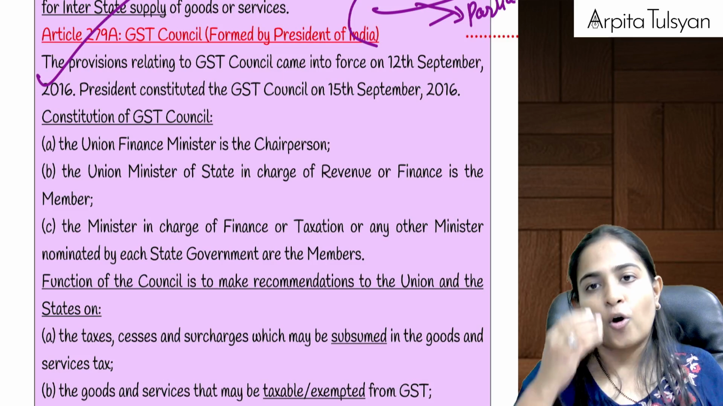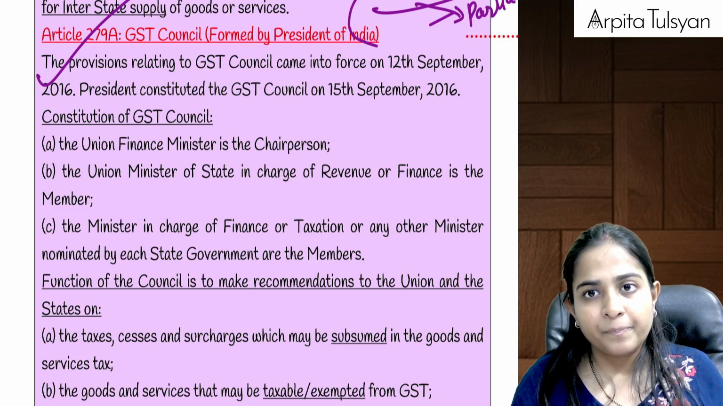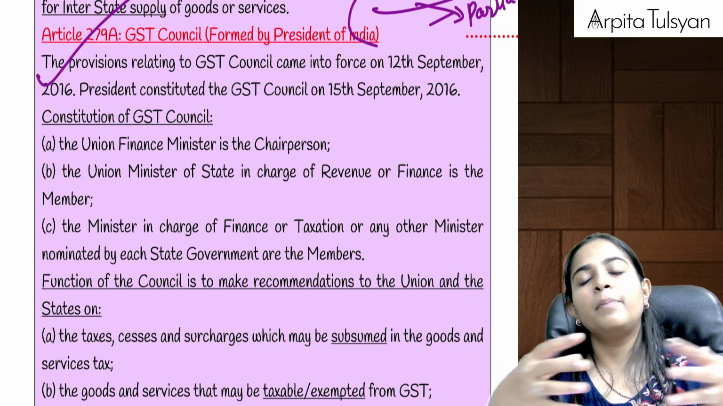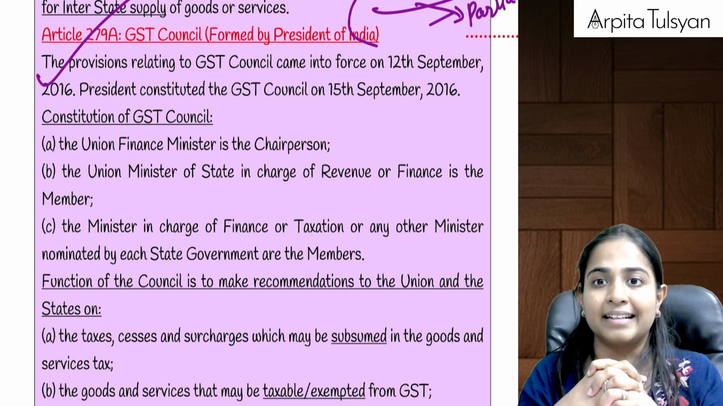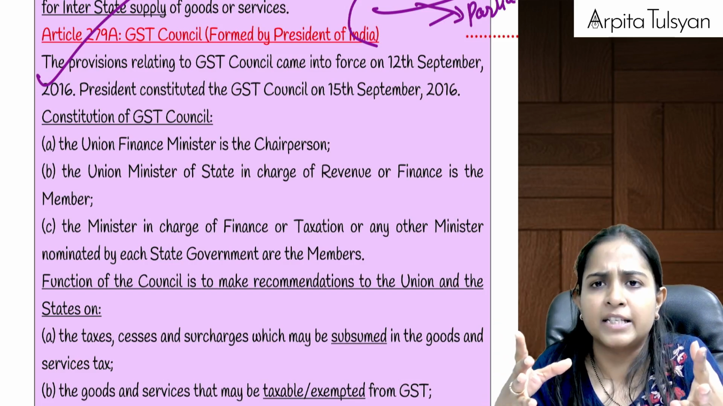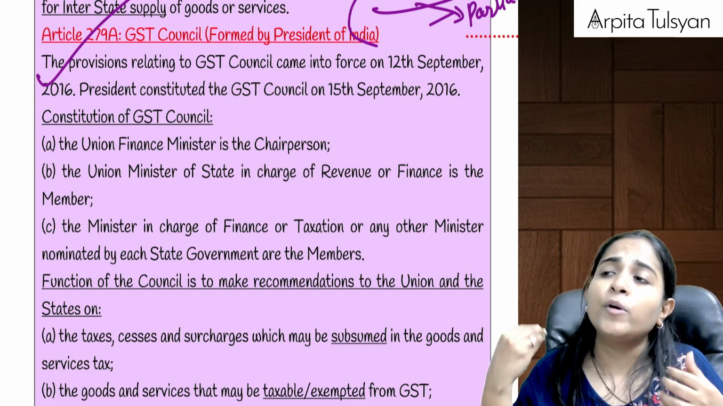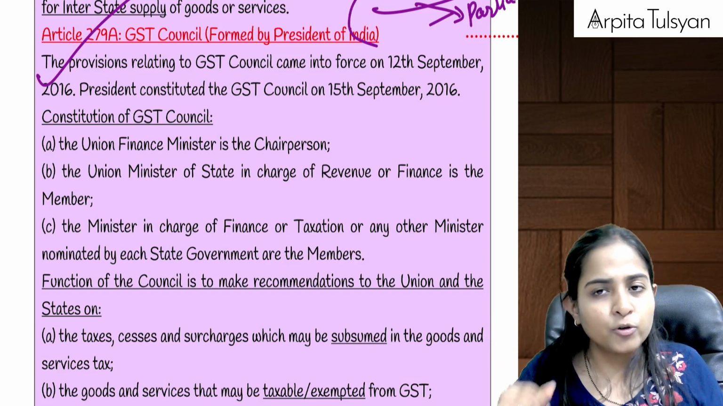That GST law will be made by the GST Council. In the GST Council, there will be people from the central government and the state government who will come together and sit here, and they will take all the important decisions, or make all the important recommendations relating to GST.